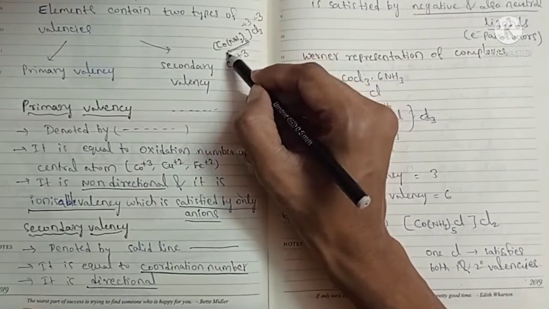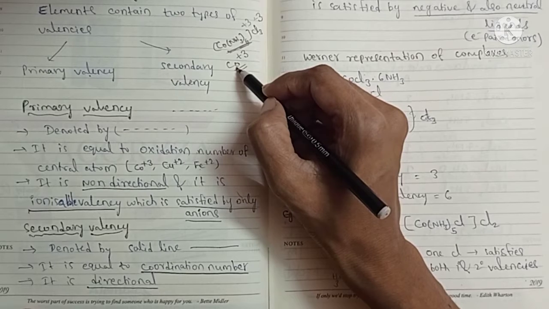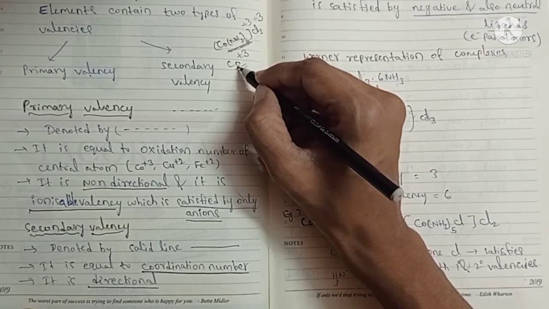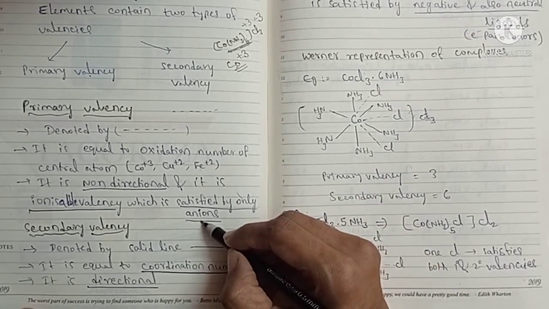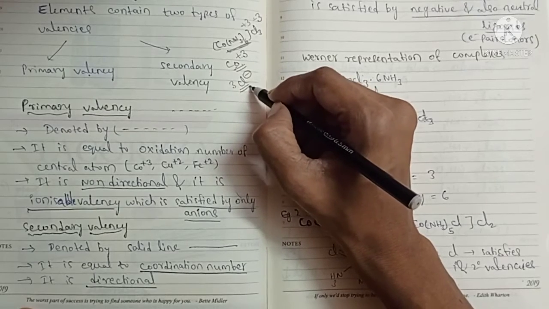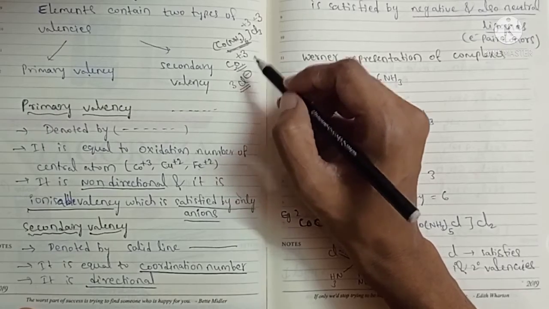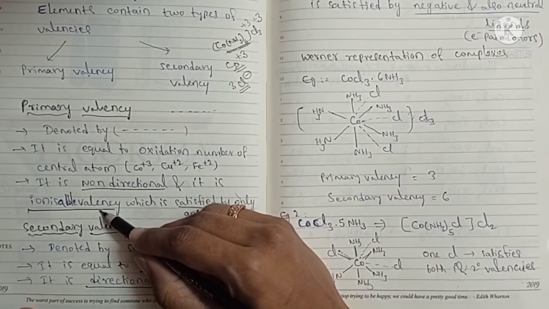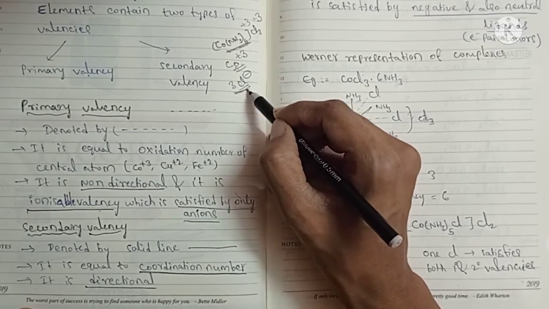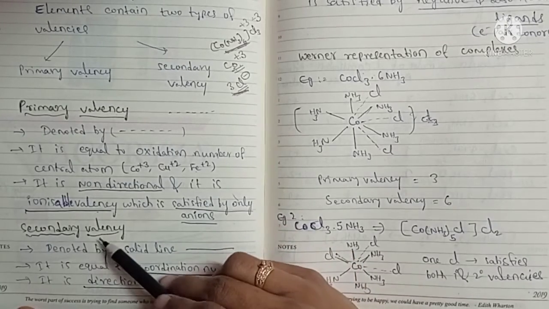For example, this is the compound. Here what is the primary valency? Plus 3. So cobalt is in oxidation number plus 3. It is satisfied by minus 3. That's why it is satisfied by only negative ions. So cobalt plus 3 is satisfied by 3 Cl minus ions. Since it is an ionic bond, it is called ionizable valency and it is satisfied by only negative ions or anions. So this is about primary valency.